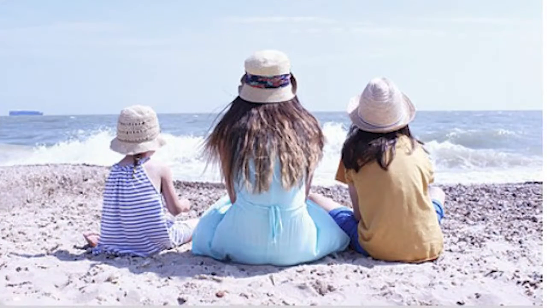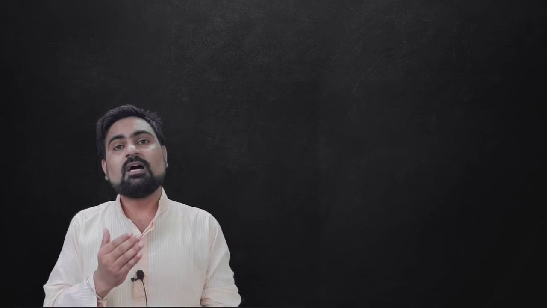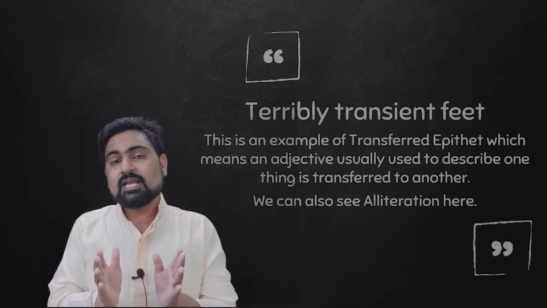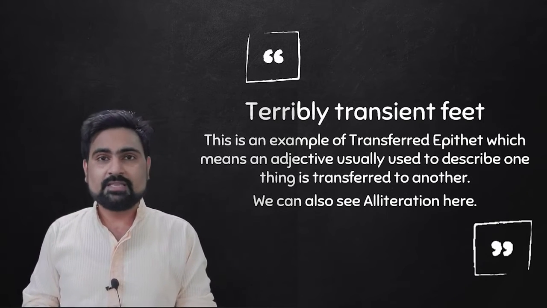Now what is the picture showing? The picture is showing the speaker's mother with two girl cousins who are posing for the uncle with the camera. Now the speaker goes on and compares the sea which is behind those three people in the picture, and compares the changes in the sea with the changes in the life of those three people. She says that the sea is washing their terribly transient feet. Now there is a transferred epithet in there.